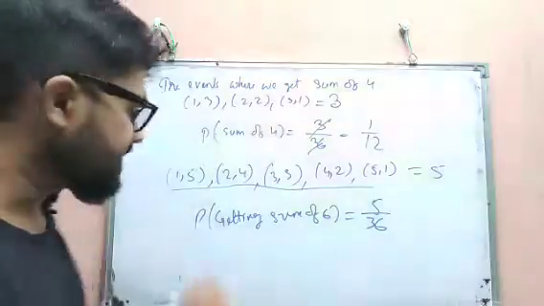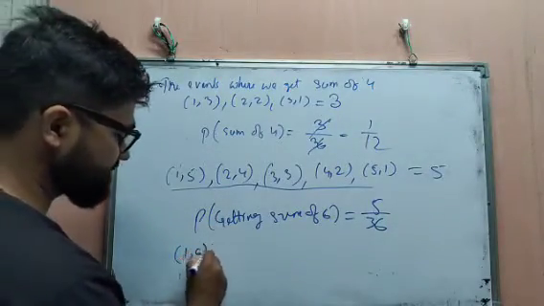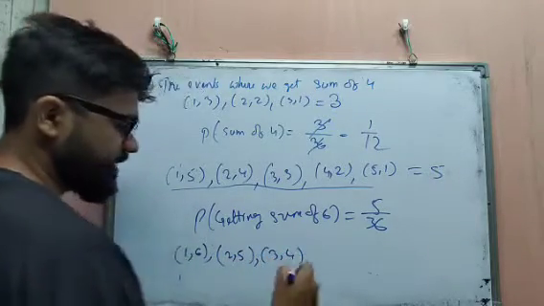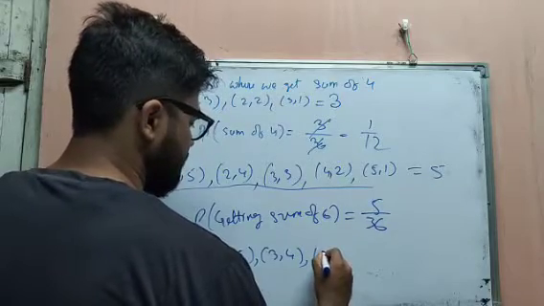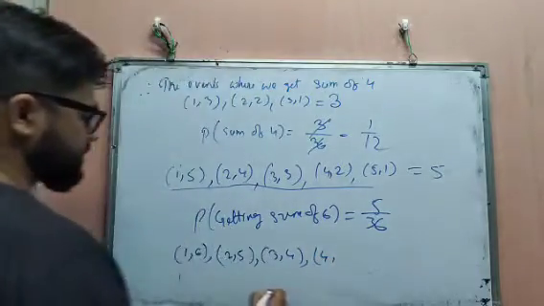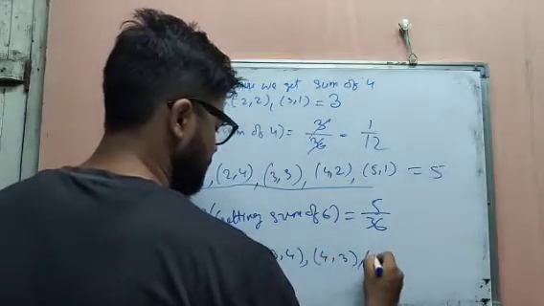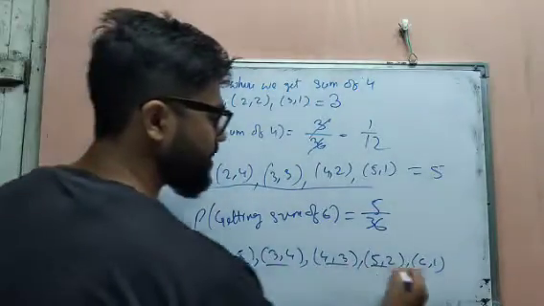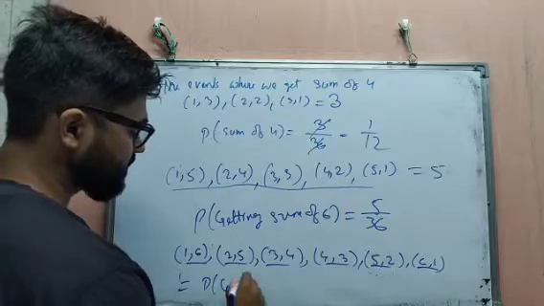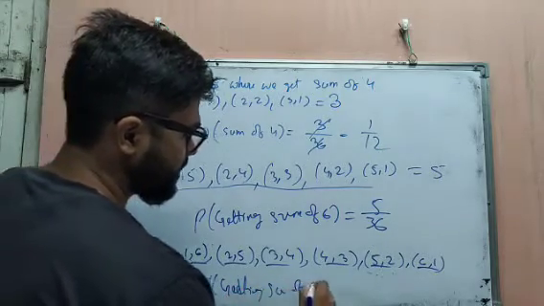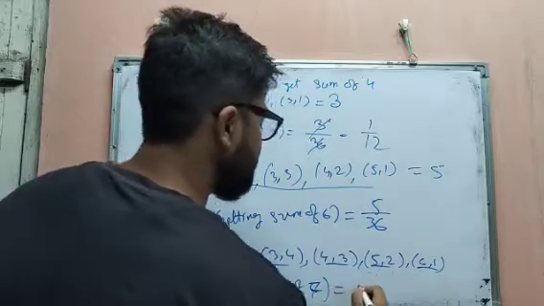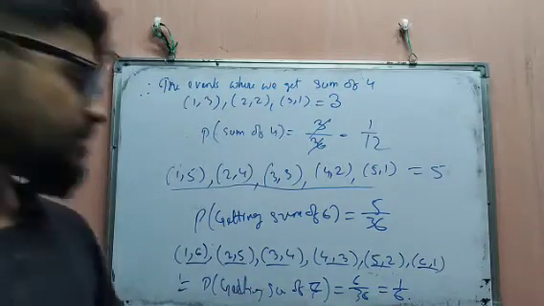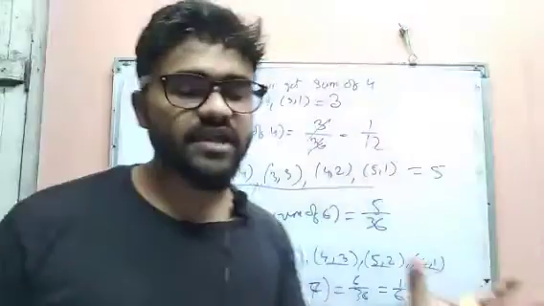For the sum of 7, how many cases are there? 1, 6, then 2, 5, then 3, 4, and next we have 4, 3, and 5, 2, and 6, 1. So in this way, how many events? 1, 2, 3, 4, 5, 6. So the probability of getting a sum of 7 will be 6 by 36, equal to 1 by 6, which is our required answer. Okay. So in this way, we have to do the maths when we explain about two dice.